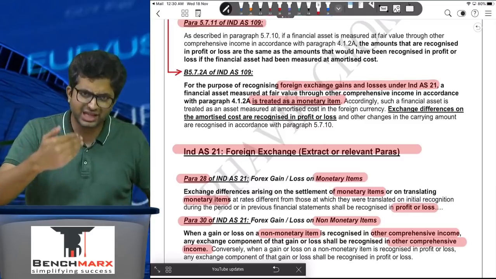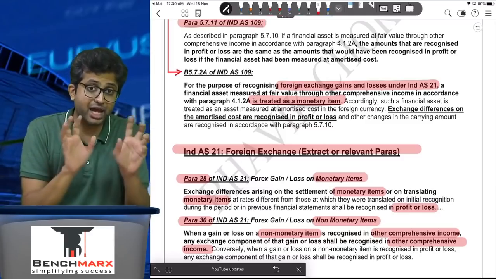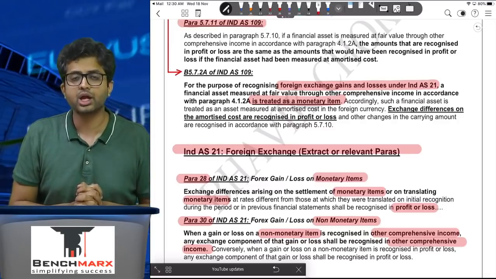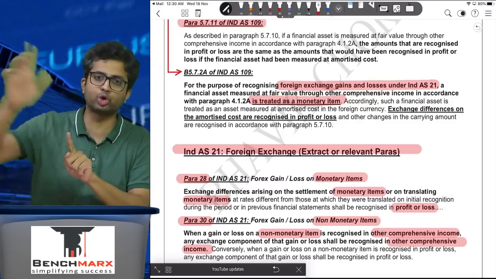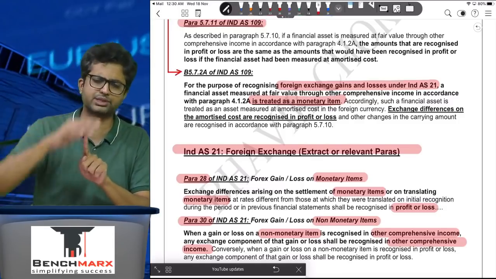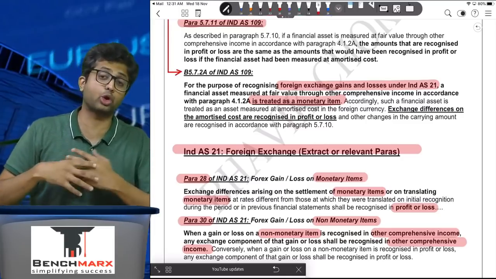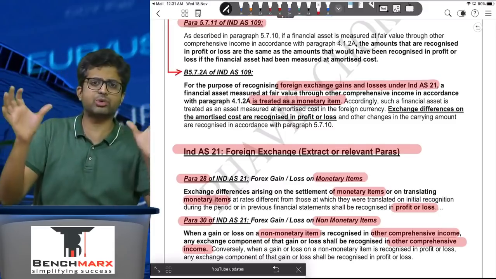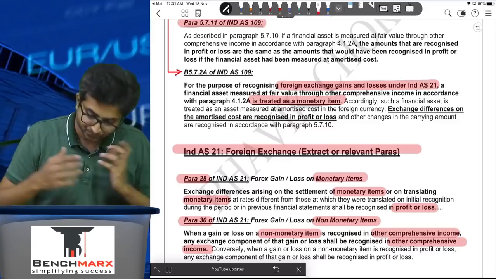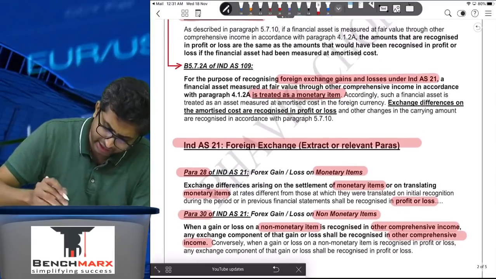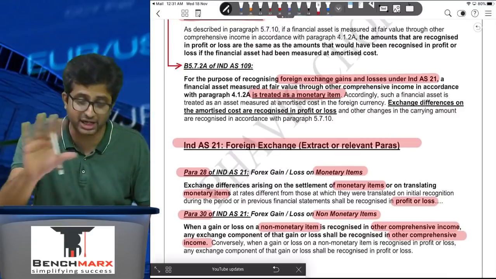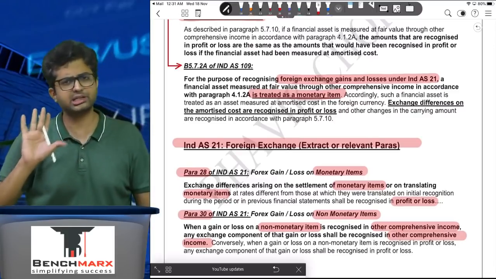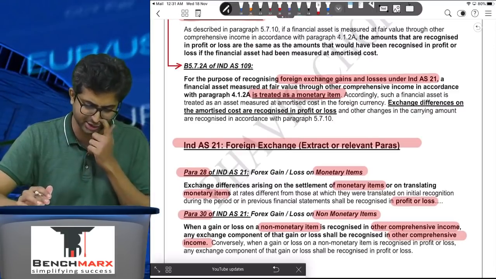And this para clearly mentions that for fair value gains or losses for bonds under FVTOCI, it has to go in other comprehensive income, except for impairment losses, which will go to P&L. It's not a part of this problem, it's a part of an older problem, and foreign exchange gain or losses. So we have taken the relevant paragraph for foreign exchange gains or losses where they mention that this investment is to be treated as a monetary asset. Okay. And आगे देखते क्या लिखा हुआ है, and accordingly they have clarified, and this is not my interpretation of the standard, this is written in the standard. You can open the relevant para, control F करके आप सीधा ये para जा सकते हो in the MCS bare standard.